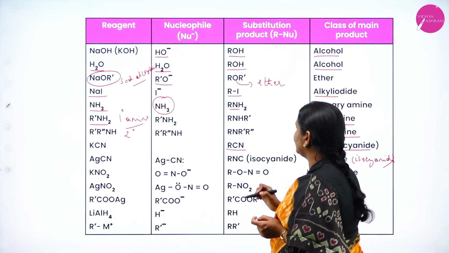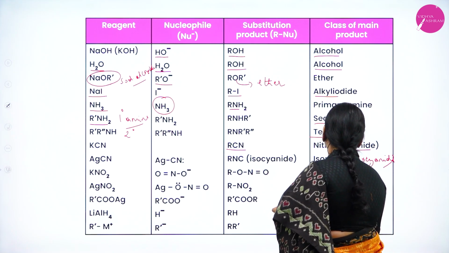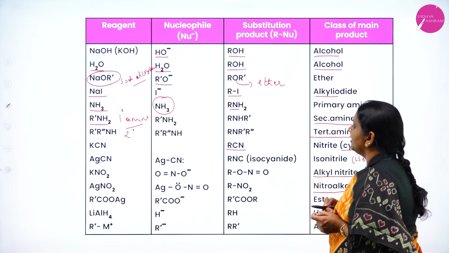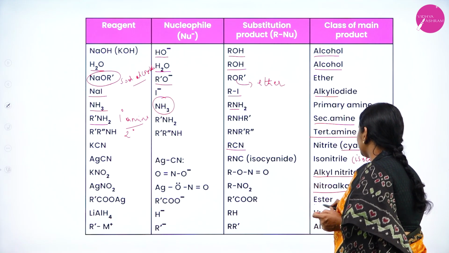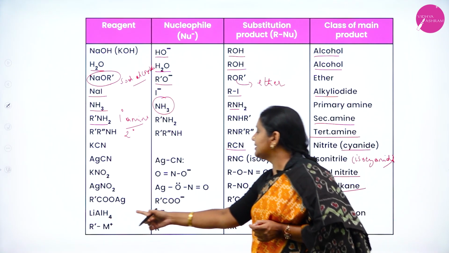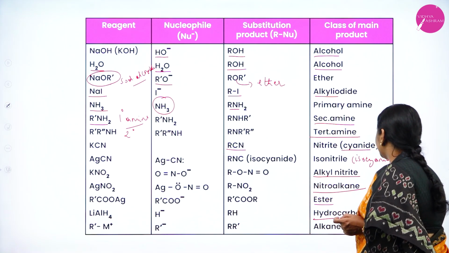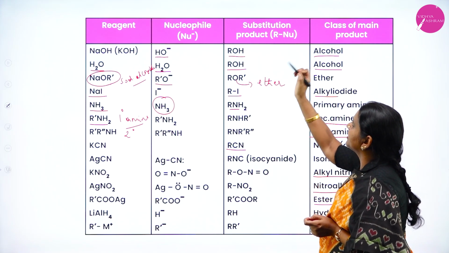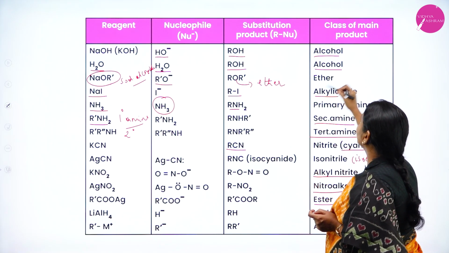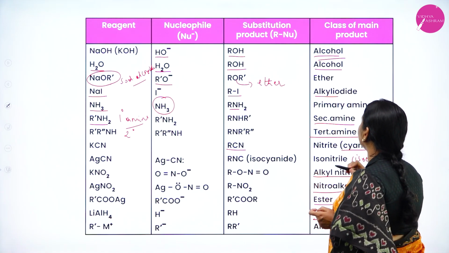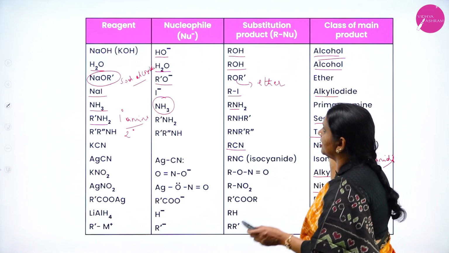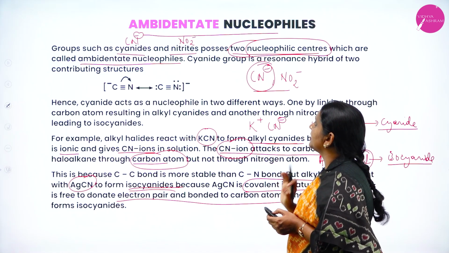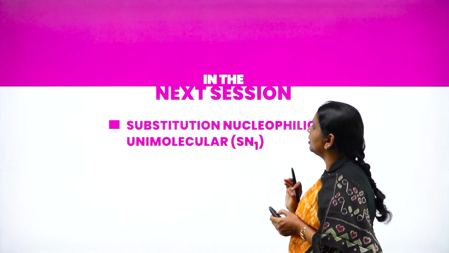When you add KNO2, you will get alkyl nitrite. When you add AgNO2, you will get nitroalkane. When you add silver salt of carboxylic acid, you will get ester. When you add lithium aluminium hydride, you are going to get hydrocarbon. So these are the list of reagents, nucleophiles and product names. So this is the table of nucleophilic substitution. Now, I already discussed ambidentate nucleophiles.